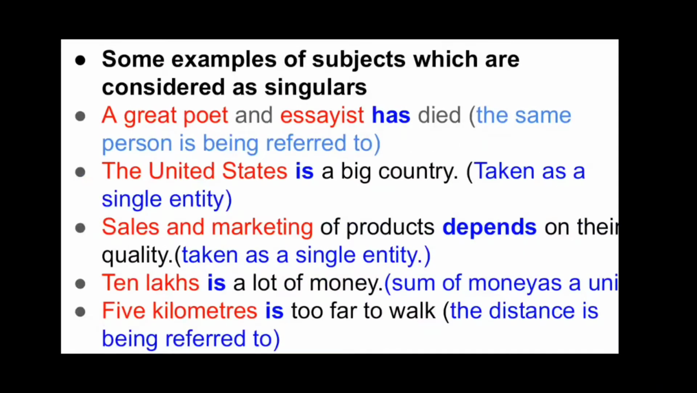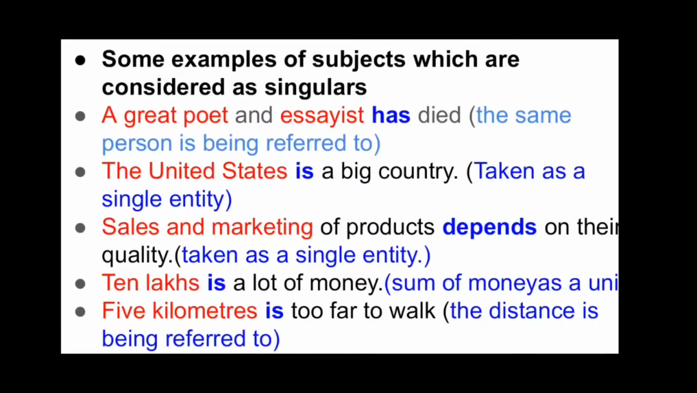Now let us see some more examples of subjects which are considered as singular and will take a singular verb. Like: A great poet and essayist has died. Now here the same person is being referred to, so we use a singular verb. The United States is a big country. Now here the United States looks like a plural subject, but it will be regarded as a single entity. So we use a singular verb.